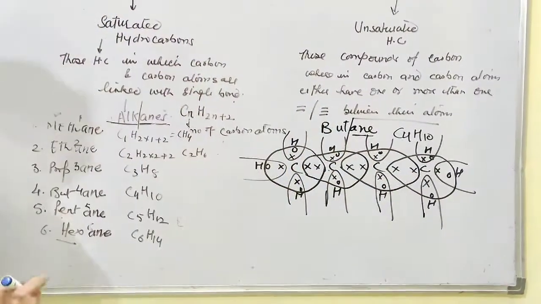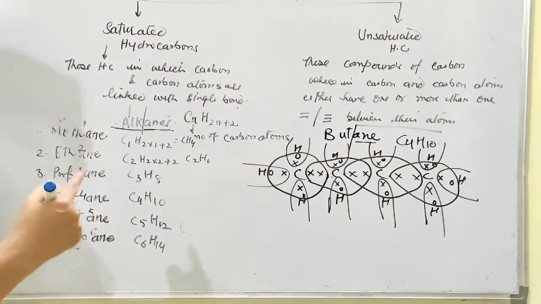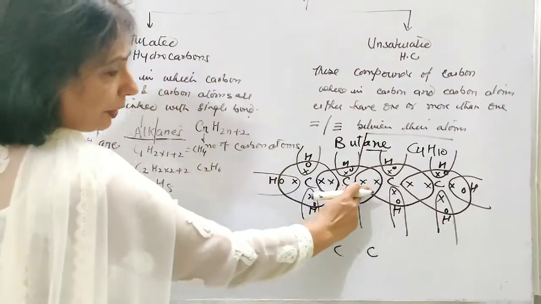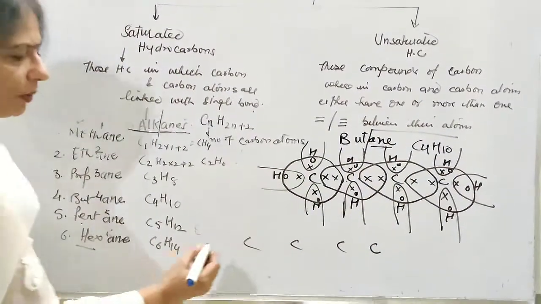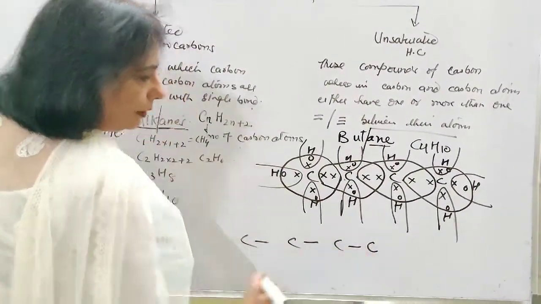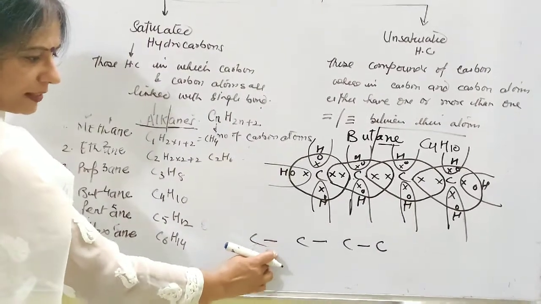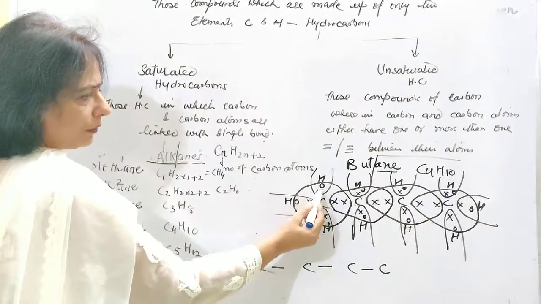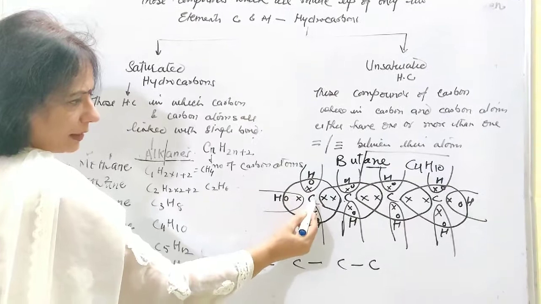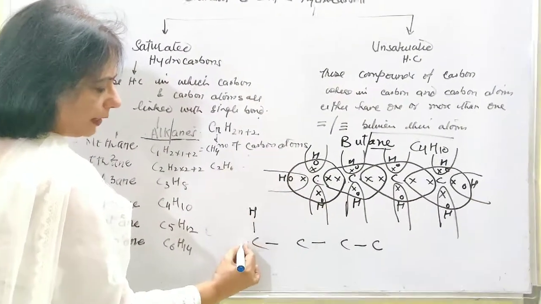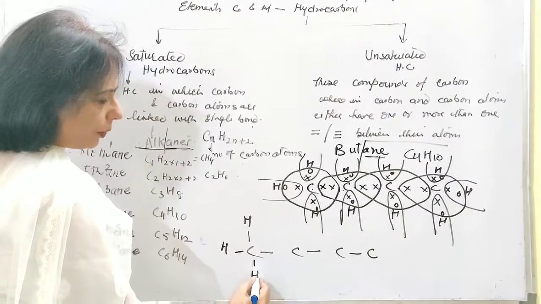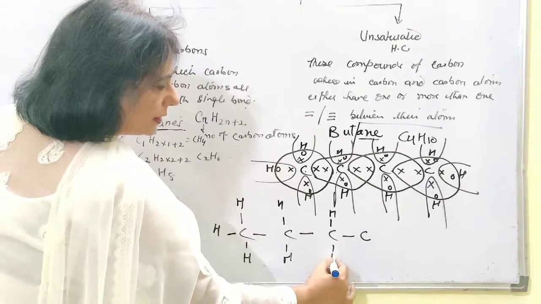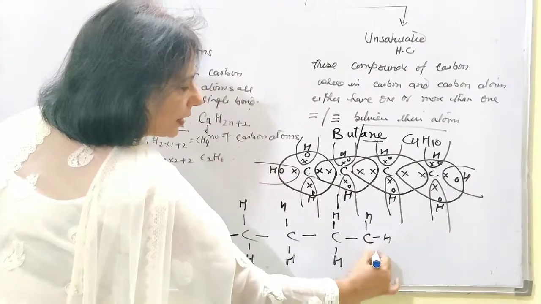Once this Lewis dot structure has been done, go for the structural formulae, where you have to put 4 carbon atoms in a line, because the single bonds have been developed by the sharing of 1-1 pair, so put lines. Okay, they are representing one single covalent bond. Then because one pair of electrons is shared between this carbon and hydrogen, put a bond here. In the similar way, one this side, one this side, one this side, one this side, then one this side, this side, this side, this side, and this side.